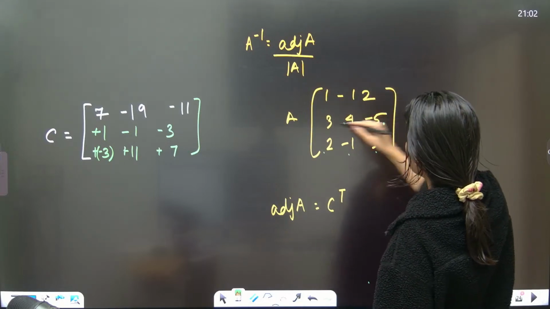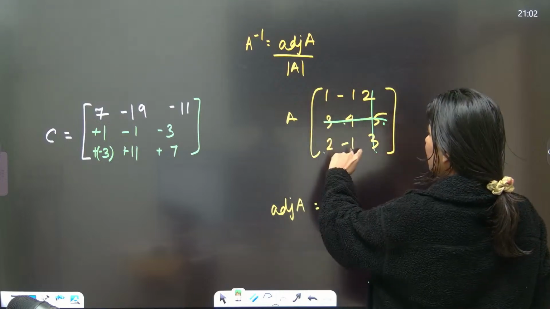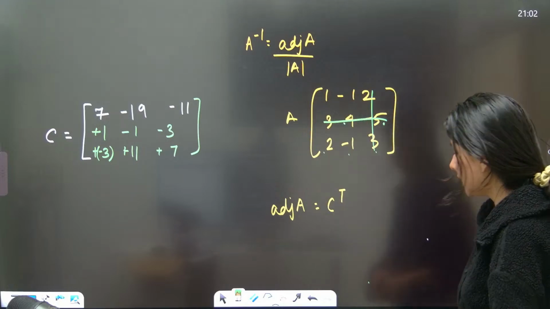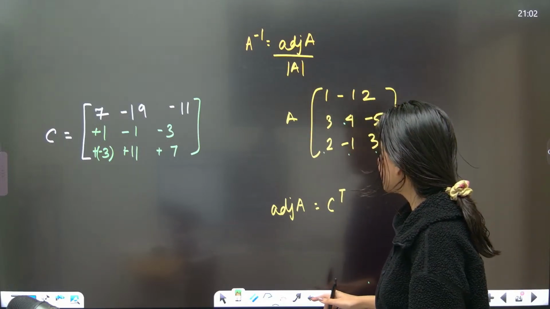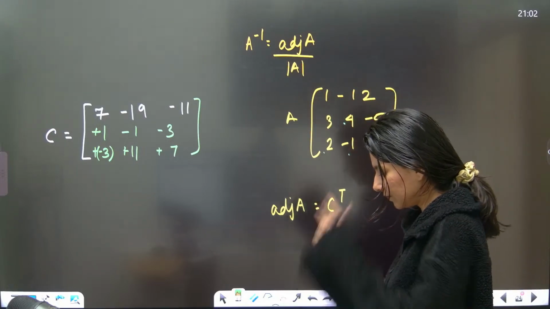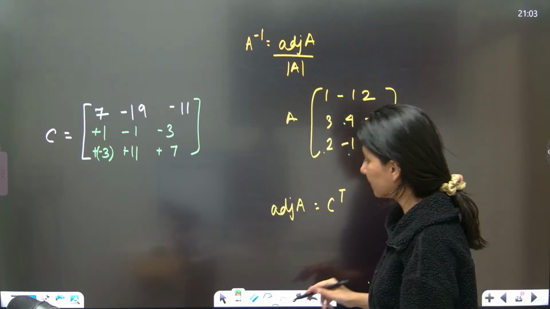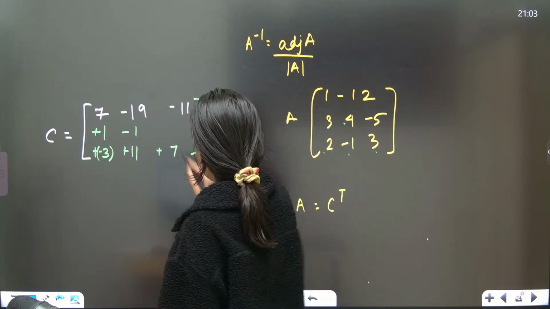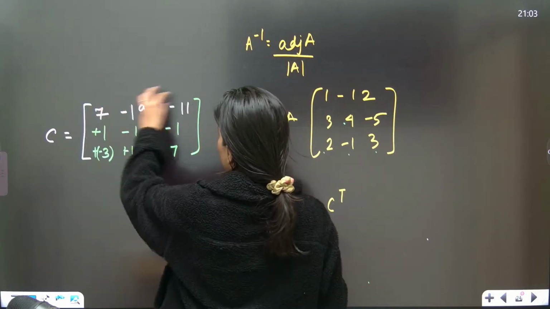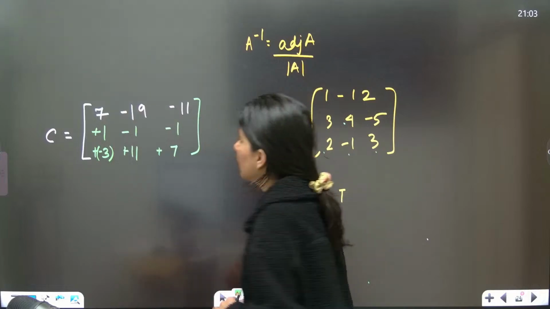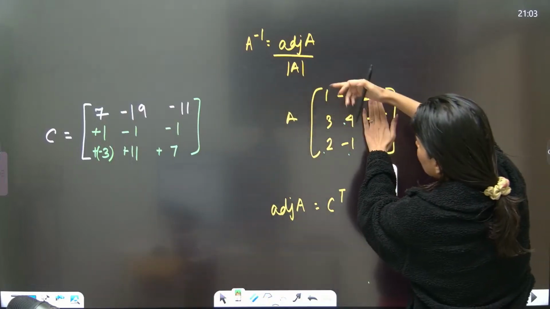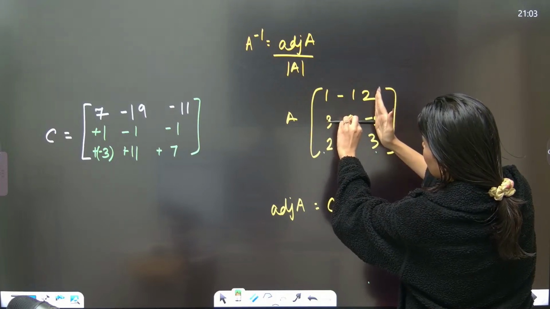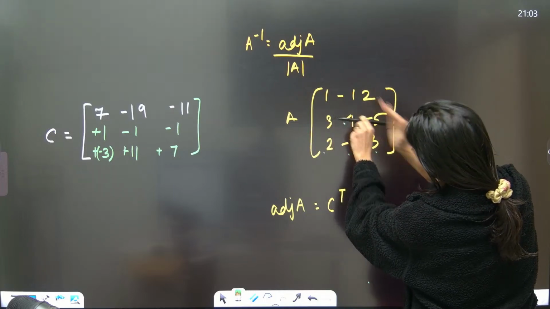So minus 1 and plus 2 will be plus 1. This is plus 1, but with a negative sign because the signs are plus minus plus minus plus minus. So this cofactor is minus 1, understand. Minus 1 and plus 2, correct.